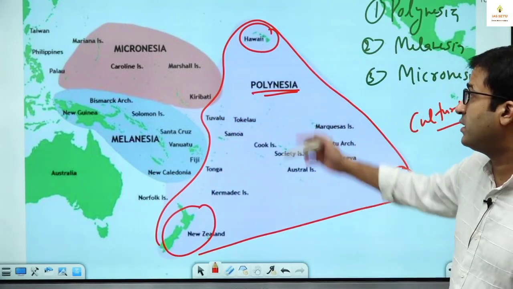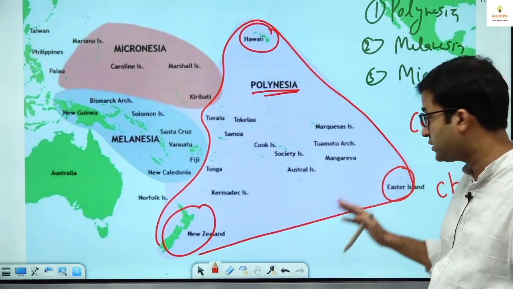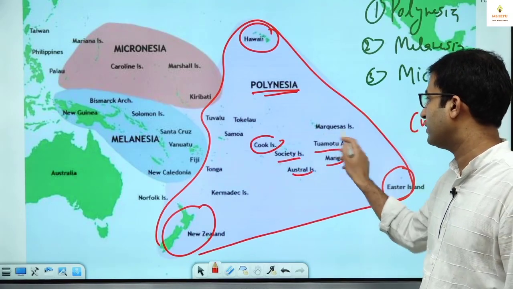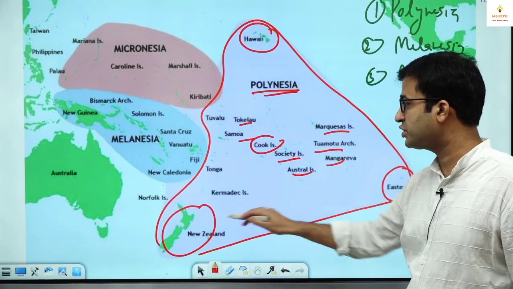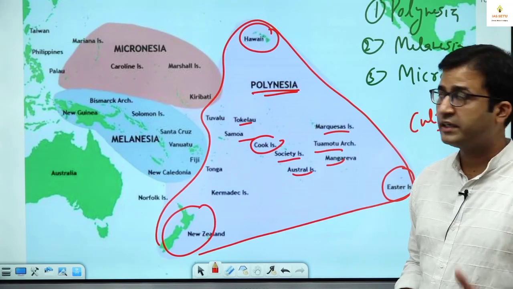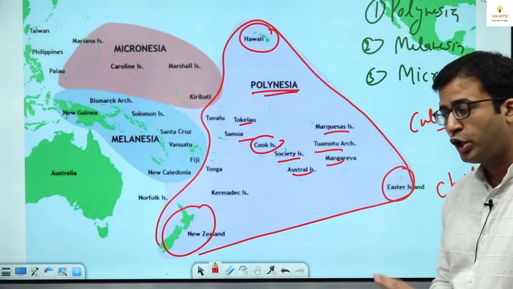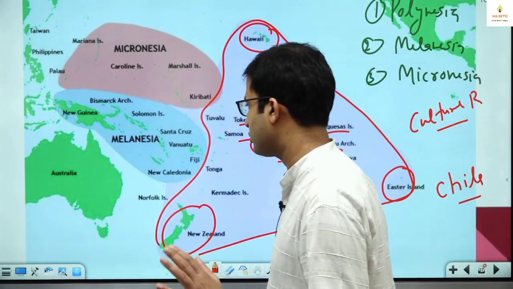So if there is a statement that Hawaii Island is a part of Polynesia, yes. New Zealand is a part of Polynesia, yes. Easter Island is a part of Polynesia, yes. Cook Island, all of these are part of Polynesia. So this is the Polynesia region, a cultural region in the Pacific Ocean that includes Hawaii Island, New Zealand, Easter Island and other islands. That's it. Detail is not required, even for geography optional students, and for GS not at all.